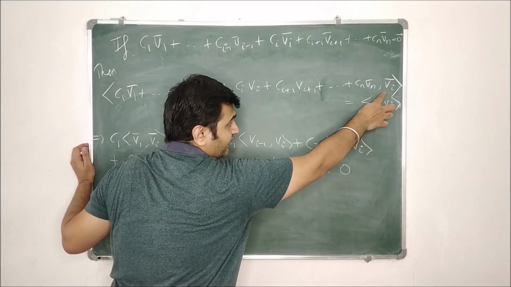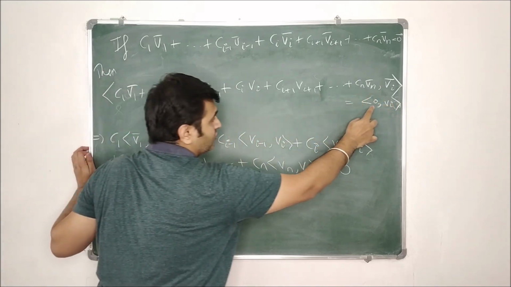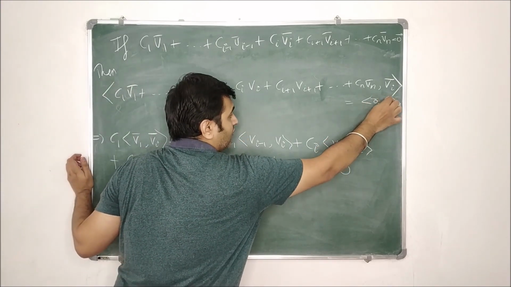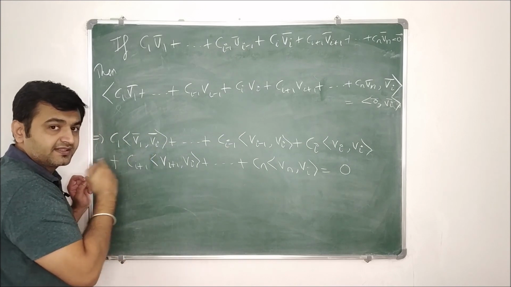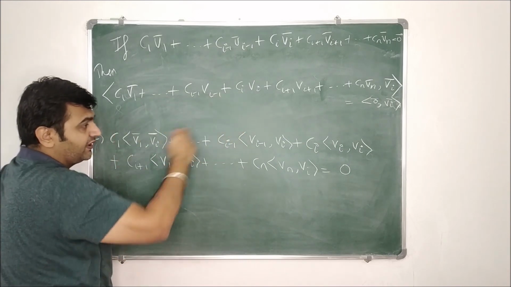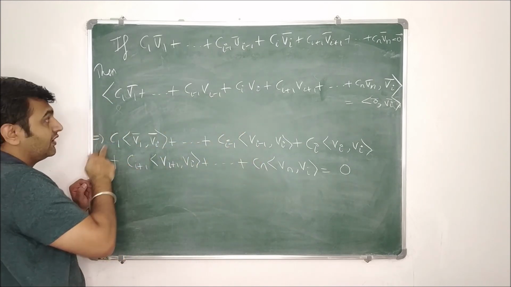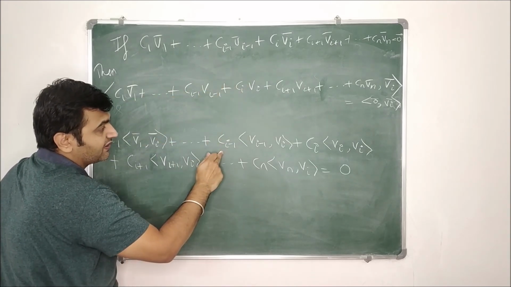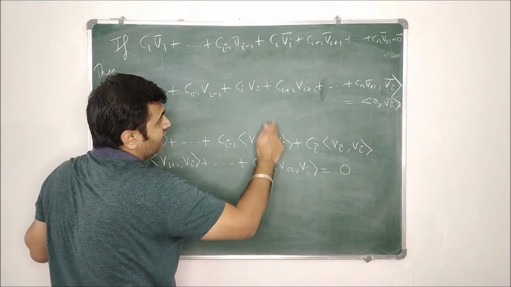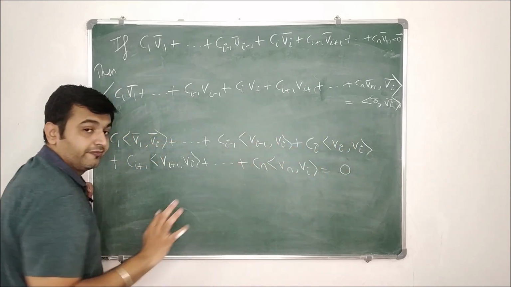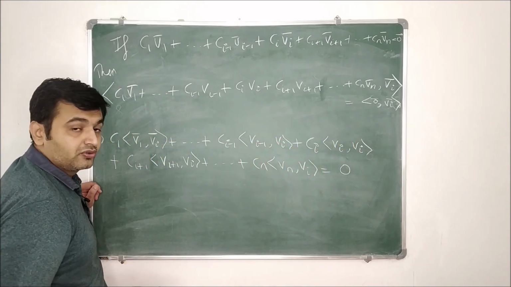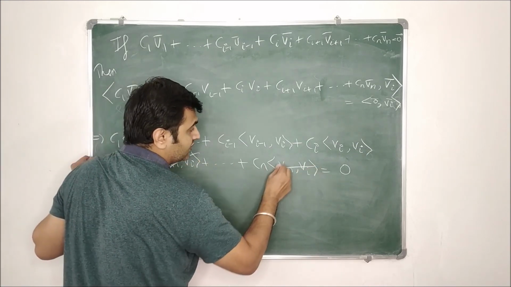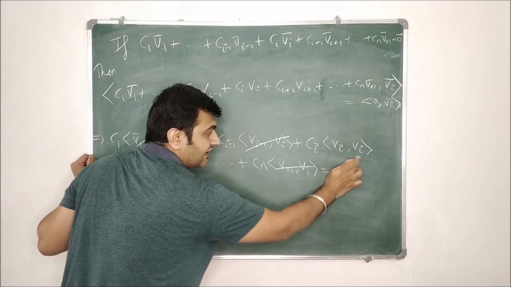In general we write Vi, but the first component is 0, so the inner product of 0 with Vi. Now by the linearity property and the scalar property, this gets split and the scalars come outside. So C1 times the inner product of V1 and Vi, plus dot dot dot, Ci minus 1 times the inner product of Vi minus 1 and Vi, Ci times the inner product of Vi and Vi, and so on. Since the vectors are mutually orthogonal, all of these will be 0 and go away, only the inner product of Vi and Vi will remain.